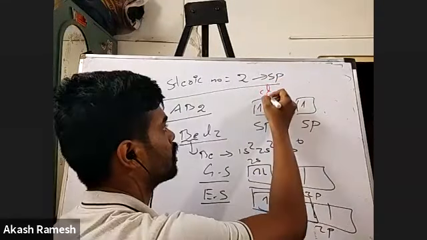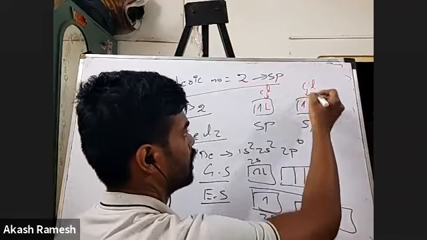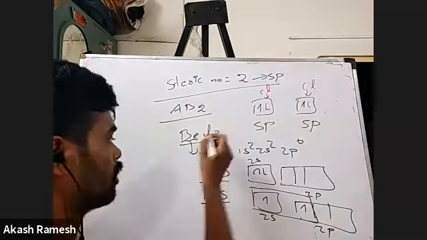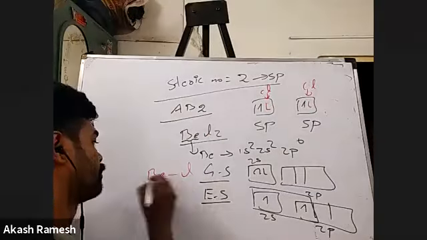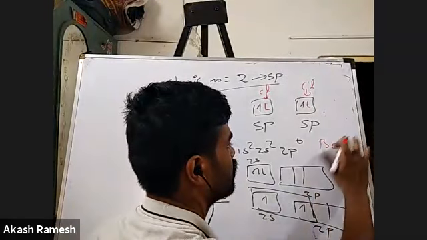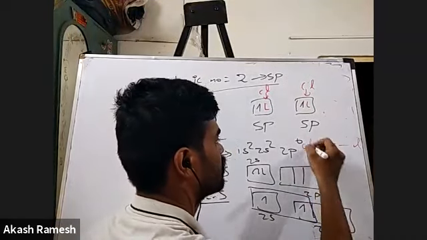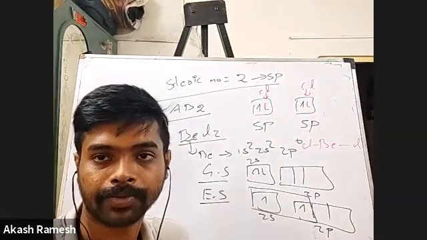From chlorine, I'm going to get 1 more electron. Again, from another chlorine, I'm going to get 1 more electron. So you will see Be, Cl, Cl. So I'm going to have a bond formed like this.